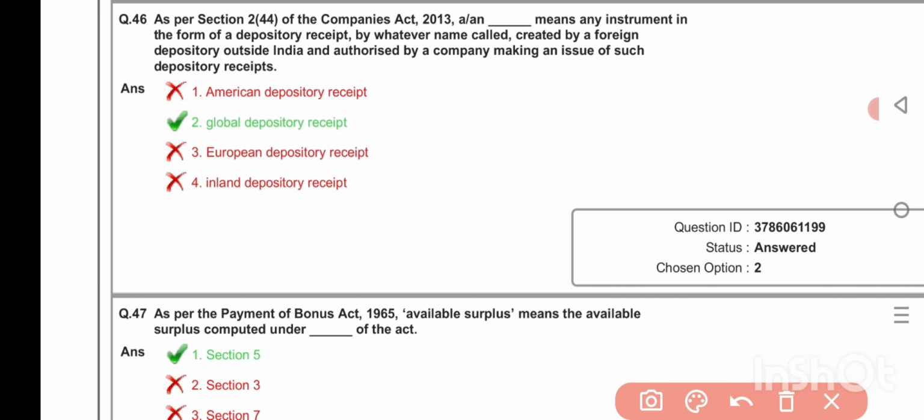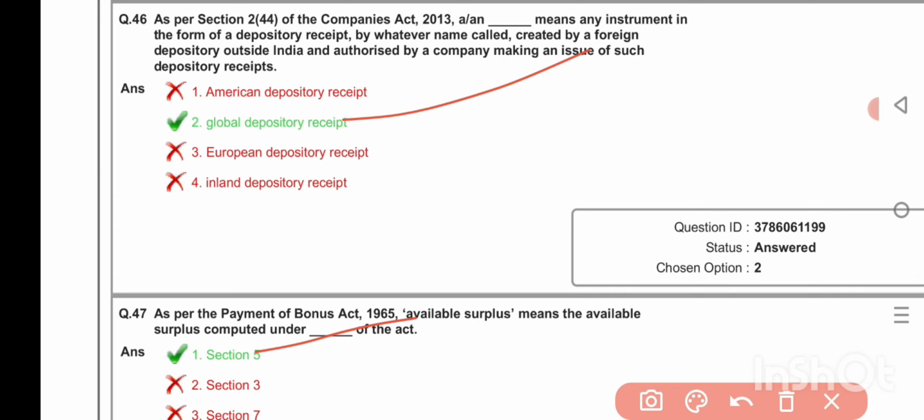As per Section 2, subsection 44 of the Companies Act 2013, a dash means any instrument in the form of depository receipt, by whatever name called, created by a foreign depository outside India and authorized by a company making an issue of such depository receipt, called global depository receipt. As per the Payment of Bonus Act 1965, available surplus means the available surplus computed under Section